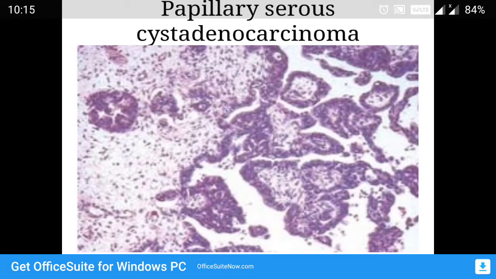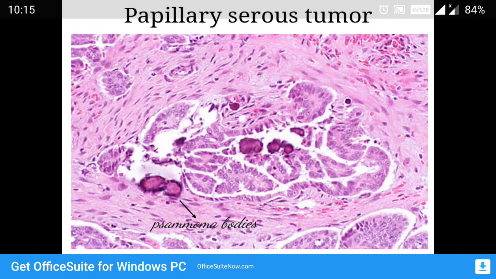Whereas when you see the tumor cells invading the stroma, then it becomes carcinoma. Okay, papillary serous carcinoma: you can see the branching pattern of tumor as seen in borderline. But what is extra here is invasion of the tumor. You can see on the right side, there is a stroma being invaded by tumor cells. Okay, then it becomes carcinoma.